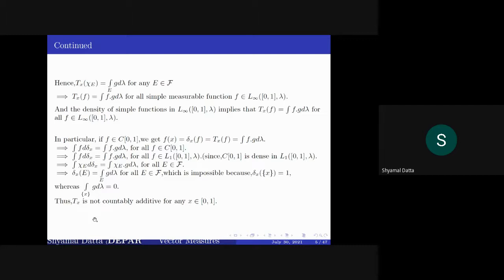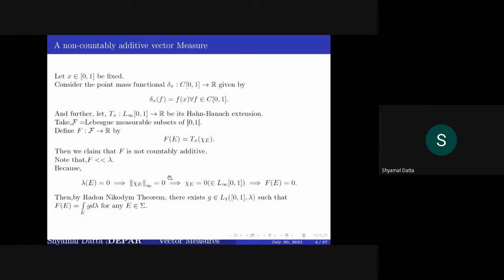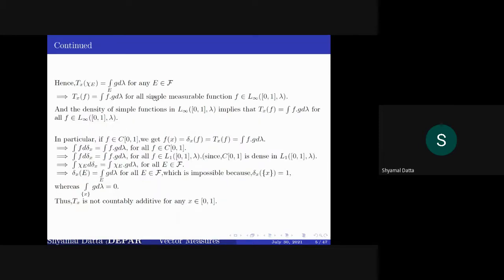Then T_x of chi_E is equal to the integral of g d lambda, because we have defined F of E by T_x of chi_E, and this holds for any simple function in L infinity of 0, 1. Since the simple functions are dense in L infinity of 0, 1 and T_x is a continuous linear map, a continuous extension of delta_x, T_x of f equals the integral of fg d lambda holds for any f in L infinity of 0, 1.